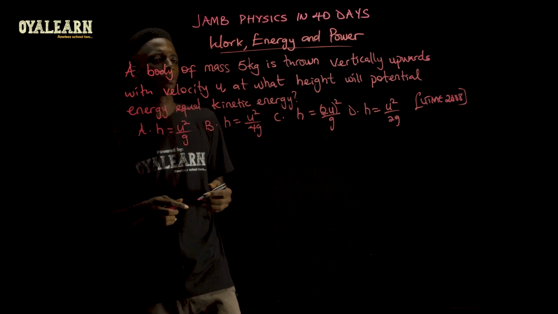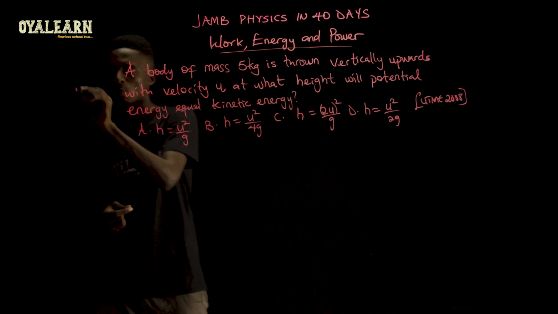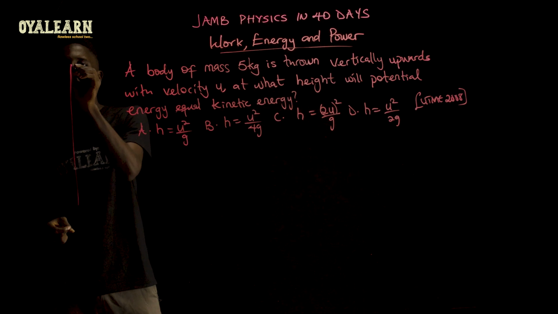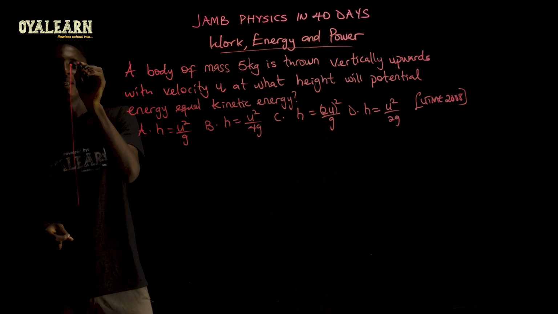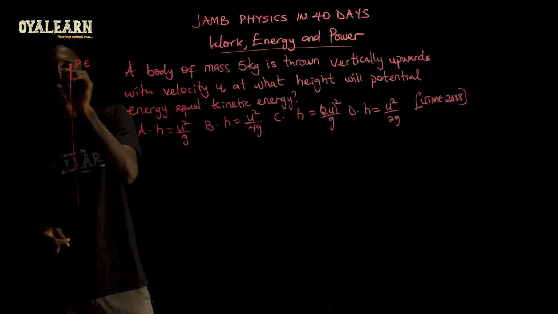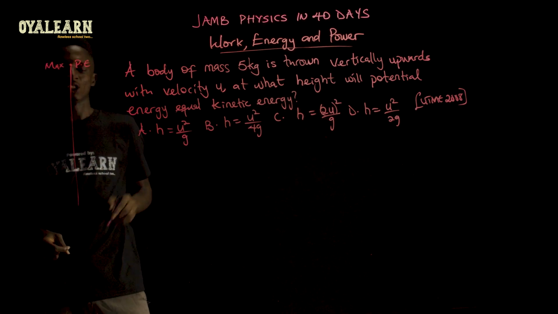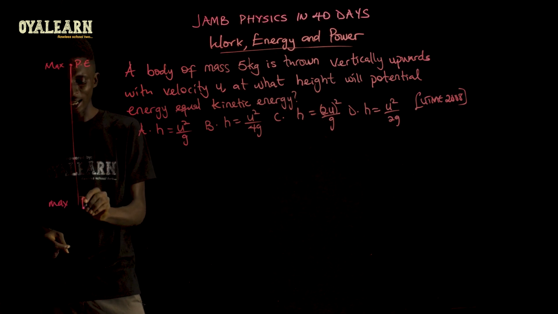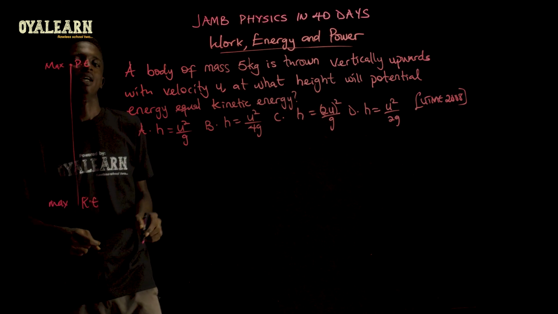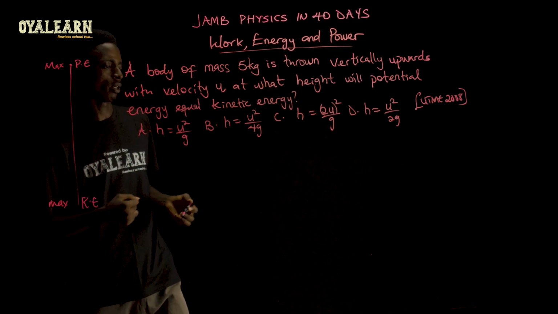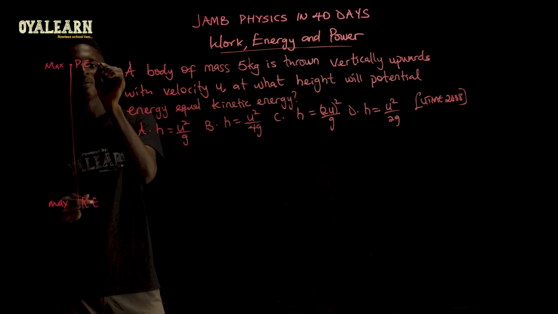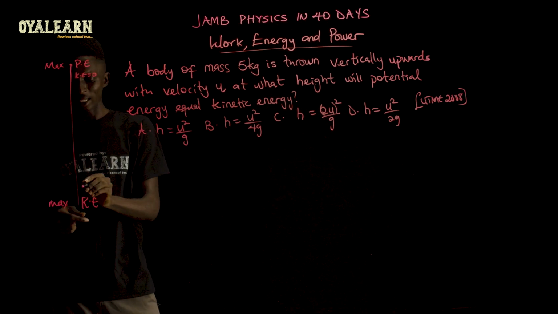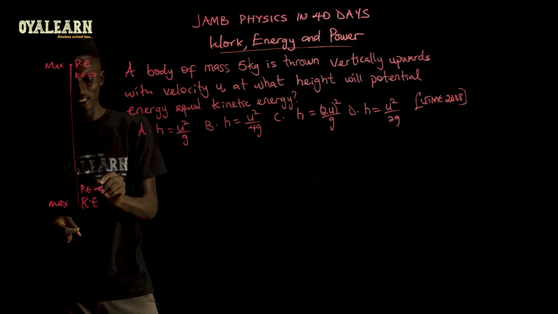So in this case, when you throw it vertically upward, if this is the entire path that the object is going to move through, at the top here, we're going to have the maximum potential energy. And at the bottom here is where you are going to have the max kinetic energy. And they're going to be equal at some point. At the top, kinetic energy is 0, while this is max. And here, potential energy is 0.